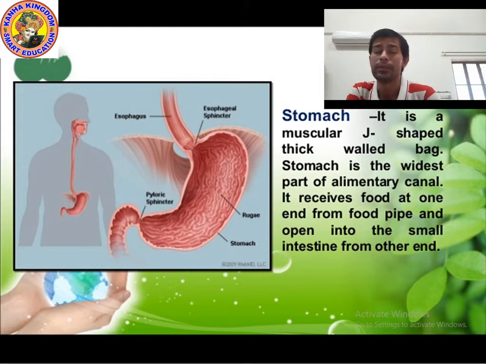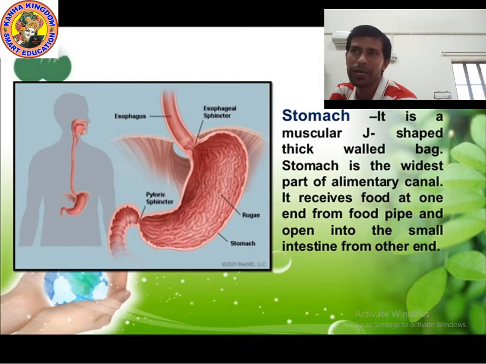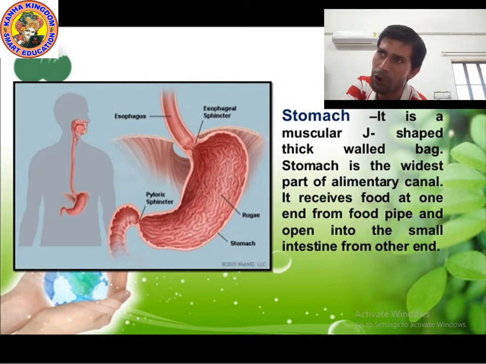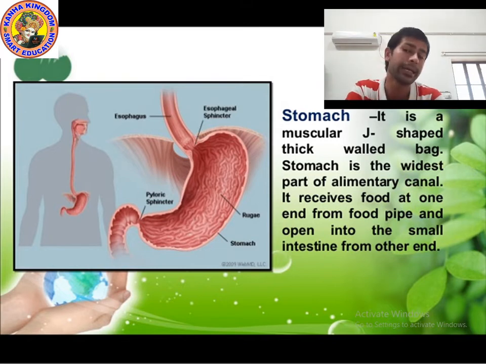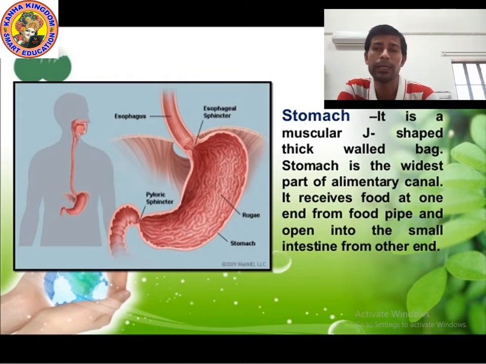It stores the food. It receives food at one end from the food pipe and opens into the small intestine at the other end. The upper end of the stomach is connected to the food pipe, and the lower end of the stomach is connected to the small intestine.